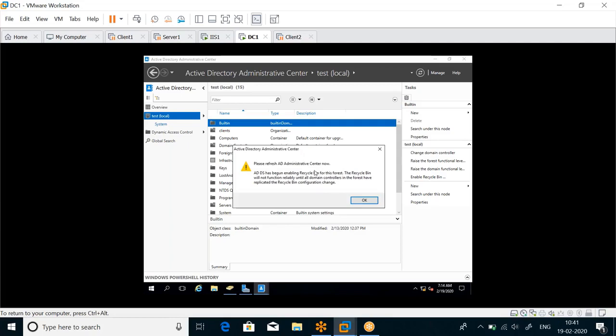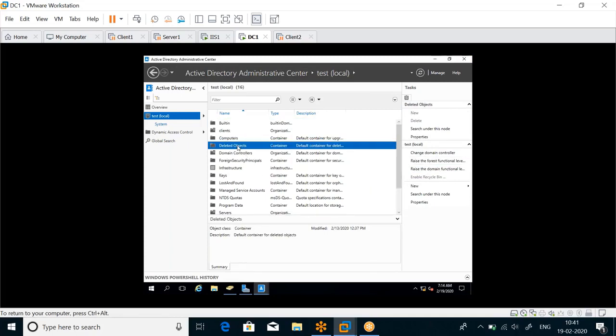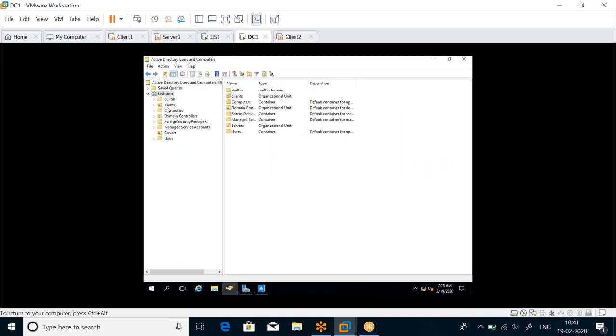Please refresh AD Administrative Center now. Click OK, and let's refresh it, or close it and open it back. Yeah. So now, can you see this? I can't disable it. There's no option to disable it. And now I should see a container called deleted objects. This is what I see over here, the deleted objects container. What I'm going to do is delete something, some user from here.